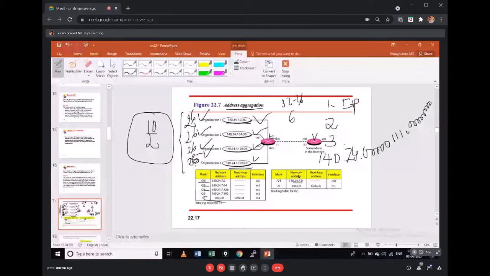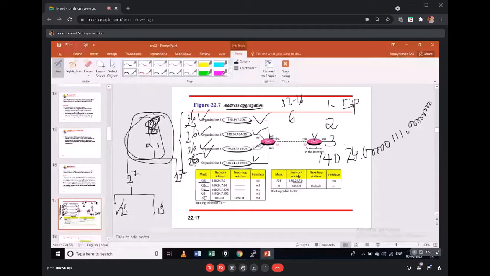So 2 power 6 into 4, how much do you get? 2 power 8, right? Sorry, there was a mistake earlier. I can divide 2 power 8 into two halves, 2 power 7 and 2 power 7, and each 2 power 7 into 2 power 6 and 2 power 6. 2 power 6 is 64; 64 plus 64 is 128, plus 64 is 192, plus 64 is 256, which equals 2 power 8.